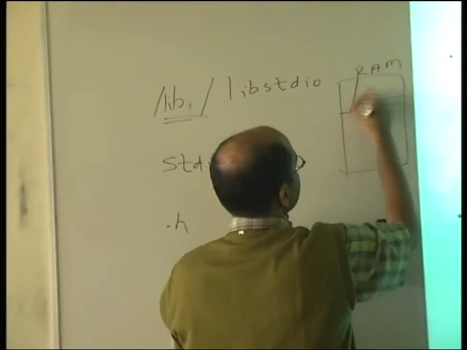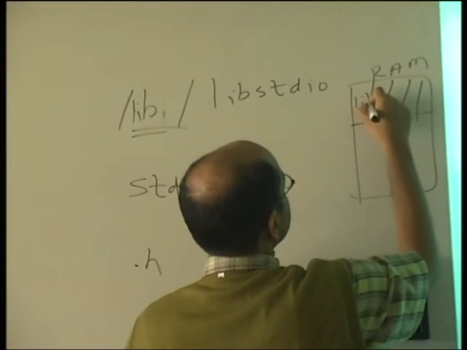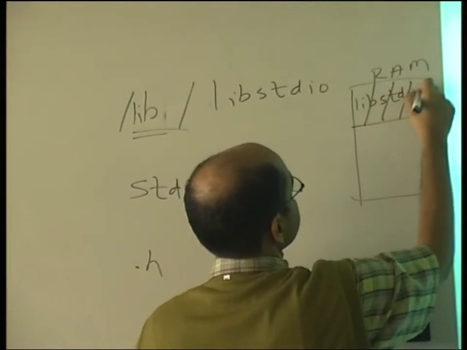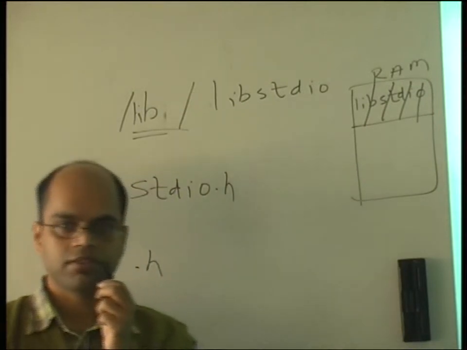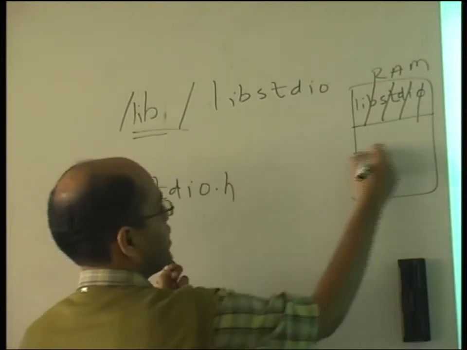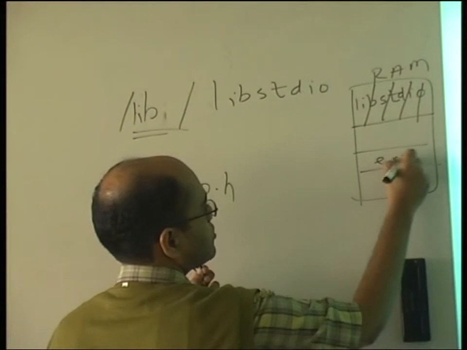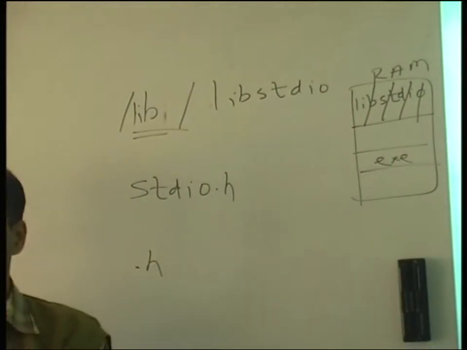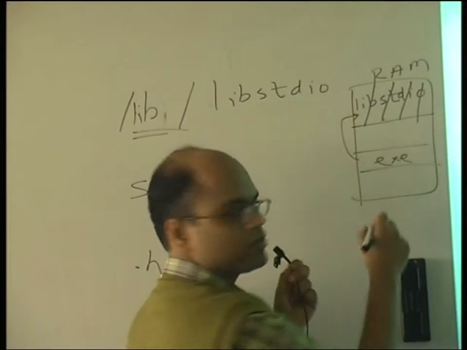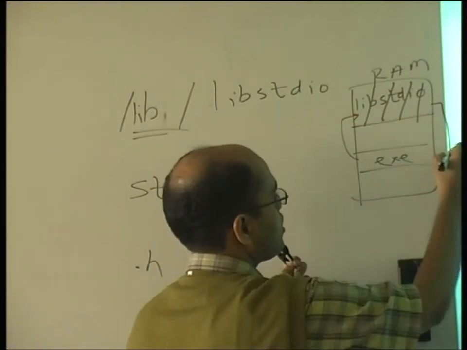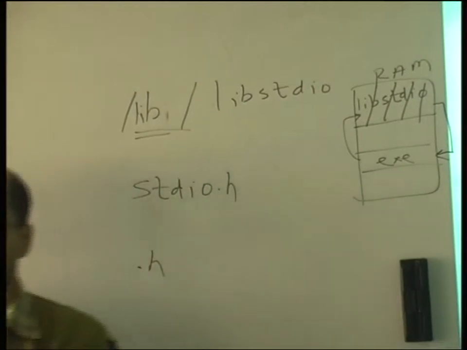It will put libstdio here and keep it in memory. And now your exe is here. Whenever it says printf or scanf from stdio.h, it goes here and executes it. When it finishes, it comes back here. This is how the exe will execute.